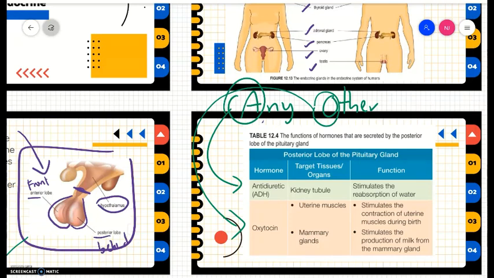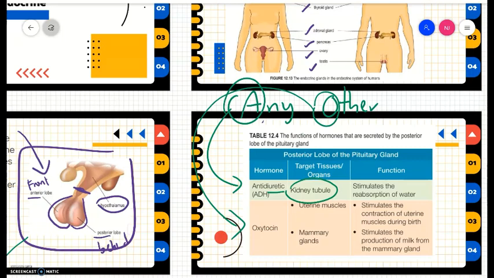Diuretic means the passage of urine, pengaliran air kencing. Antidiuretic maksudnya menghalang daripada kencing. Where is the target tissue or organ? It's the kidney tubule. So we know the antidiuretic hormone prevents urination. What is its function? It is to stimulate the reabsorption of water. When water is reabsorbed, diserap semula, we will urinate less.